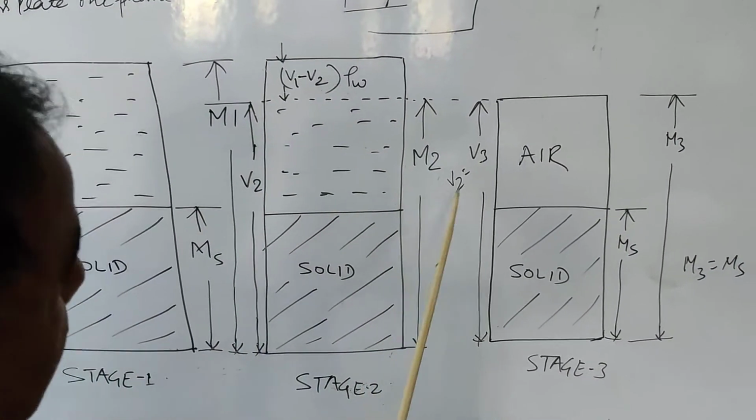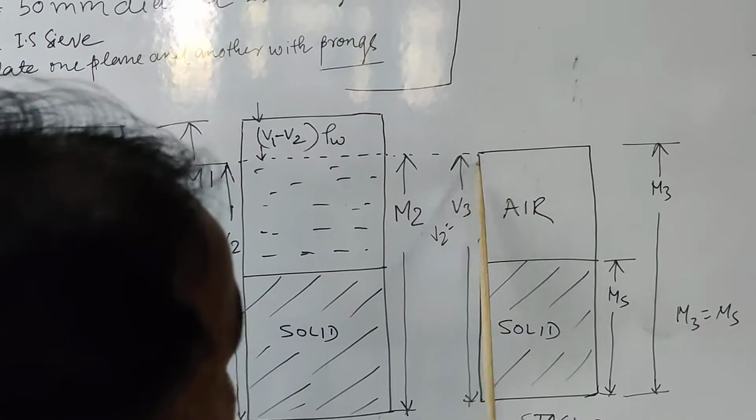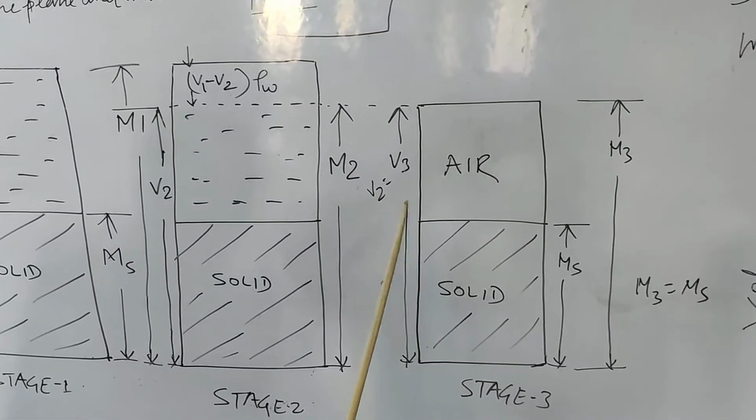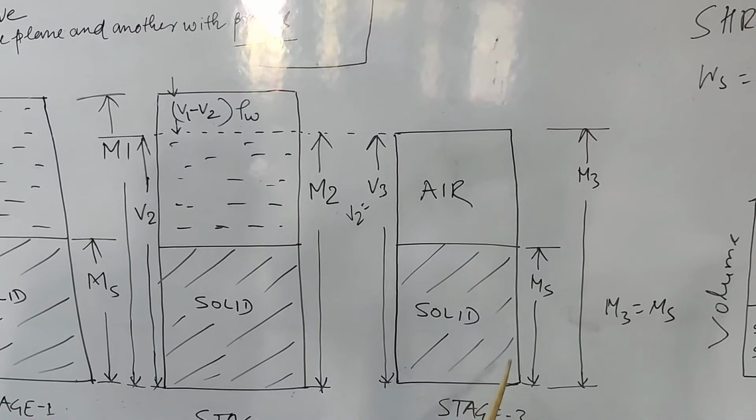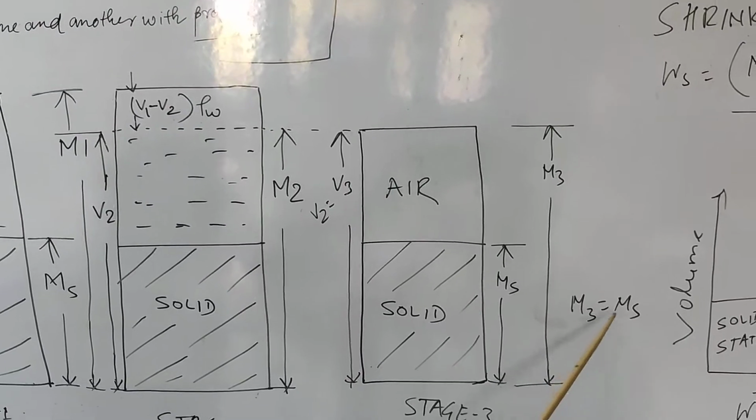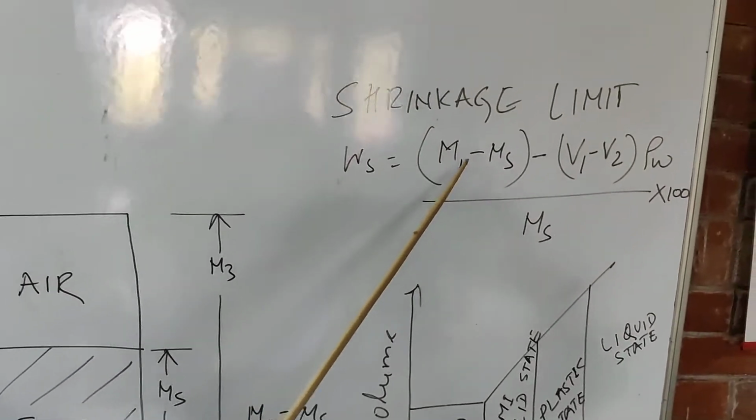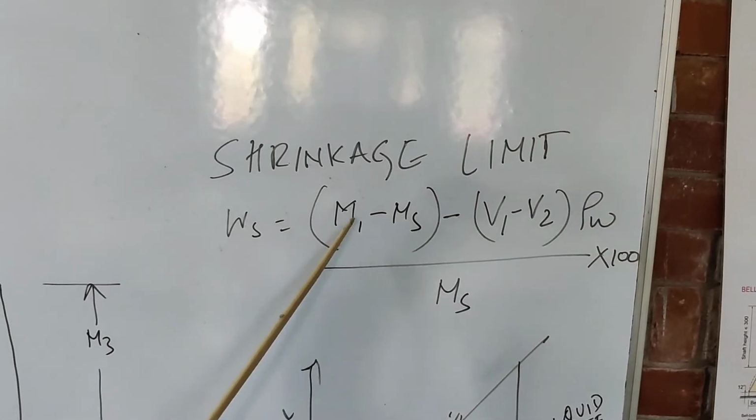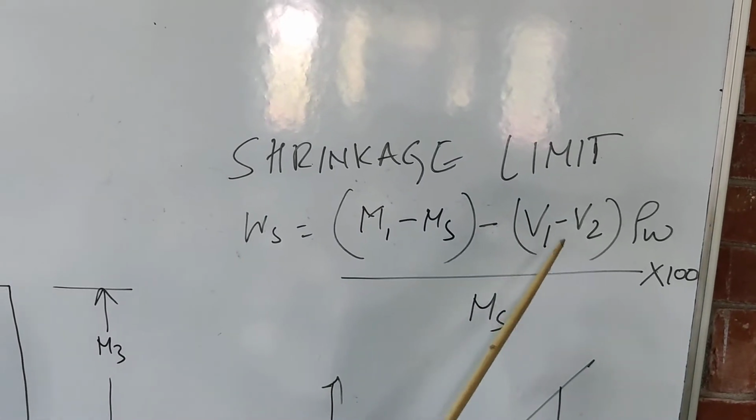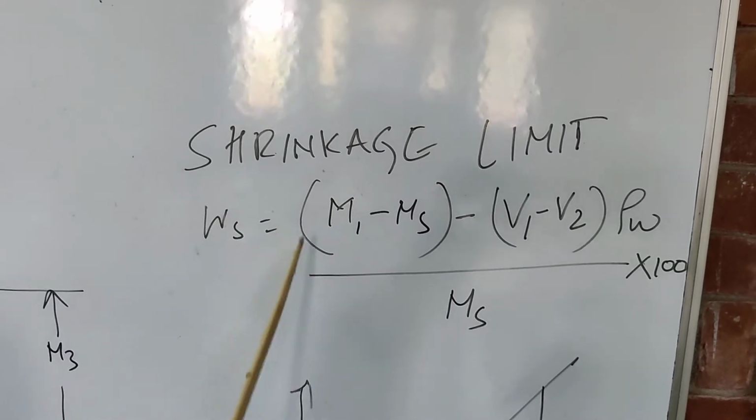Now if we dry further, the volume is not going to change; the volume remains fixed. Suppose the mass of this sample is M3. Then M3 will be equal to the mass of the solids. We can use this formula for determination of the shrinkage limit. We have to find out M1, the mass of the solid, V1 and V2. If we know these four parameters from the experiments, we can find out the shrinkage limit.